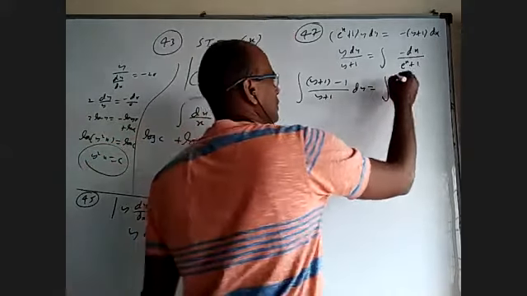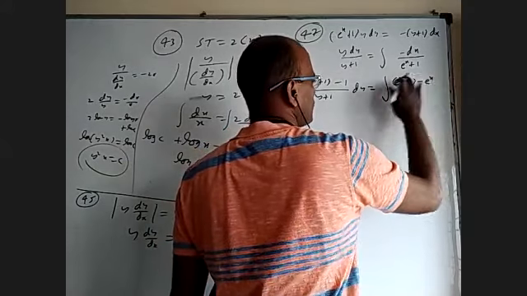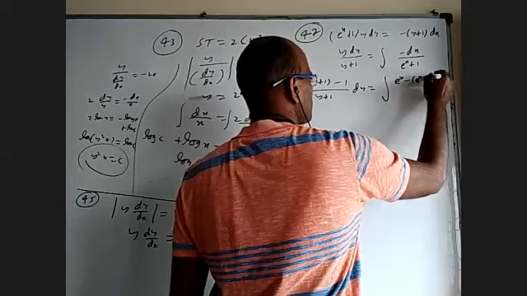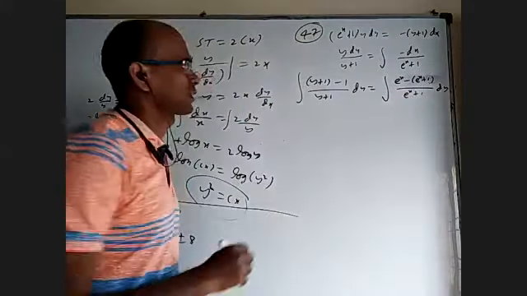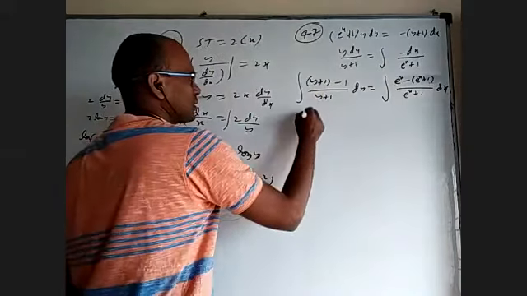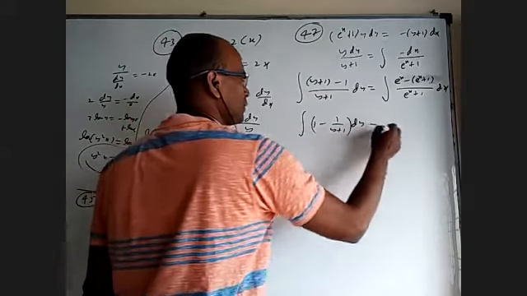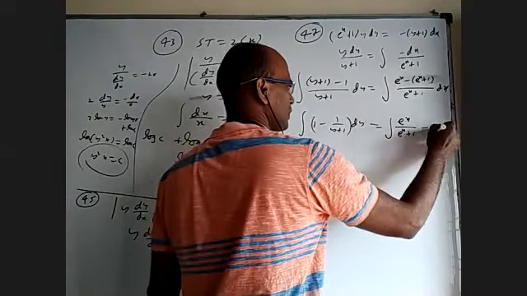Here also I can write e power x plus 1 minus e power x, or reverse. E power x minus e power x plus 1 by e power x plus 1 dx. Okay, so this is integral 1 minus 1 by y plus 1 dy. This is e power x by e power x plus 1 minus 1 dx.